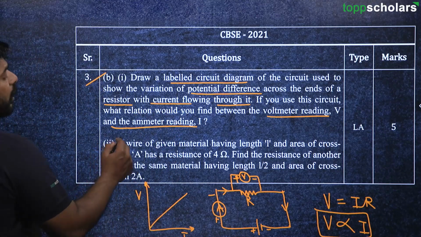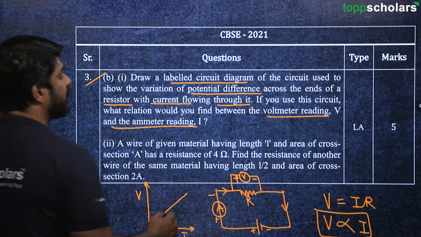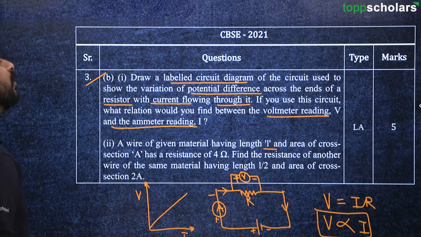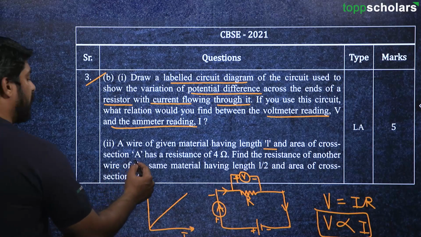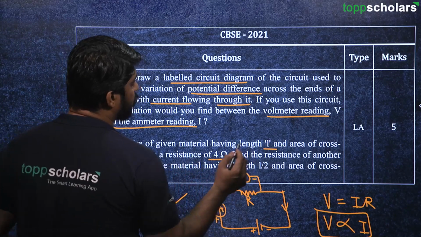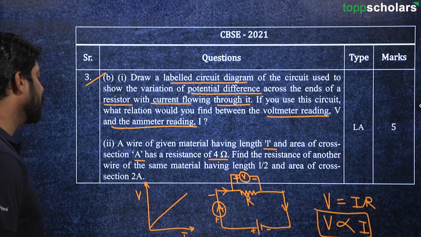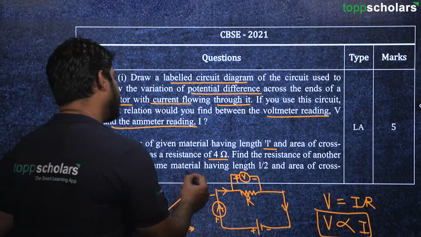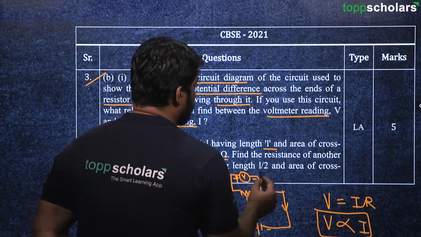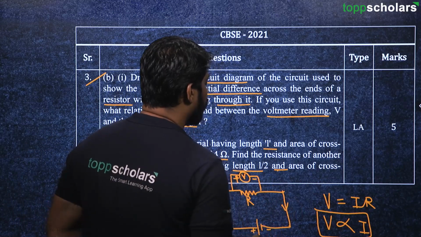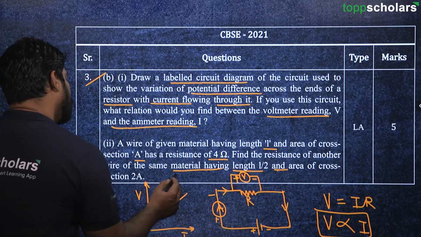Next question is, a wire of given material having length L and area of cross section A has a resistance of 4 ohm. Find the resistance of another wire of the same material having length L by 2 and area of cross section 2A.